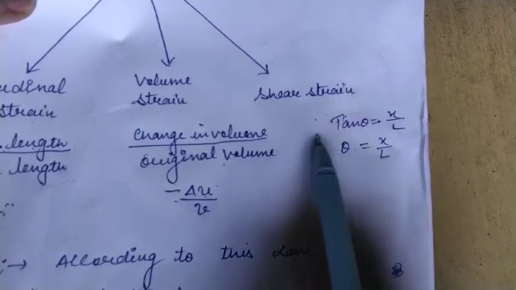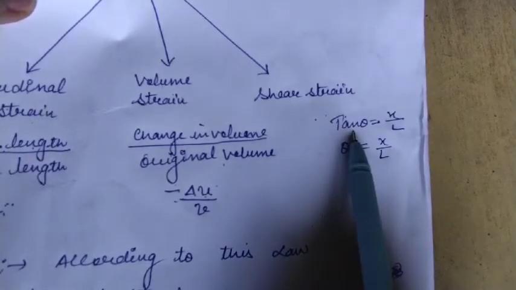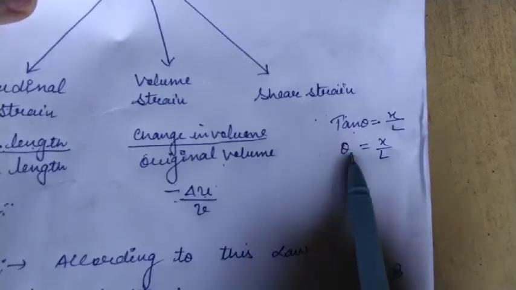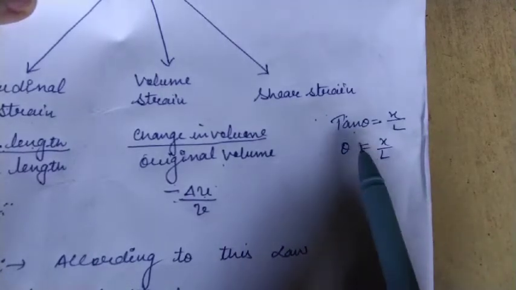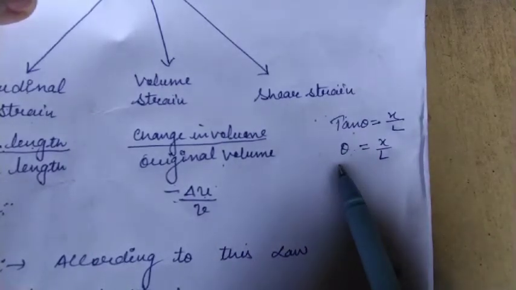How can we define it? It is defined as the angle through which the face of the body, originally perpendicular to the fixed face, turns when it is under shear stress.